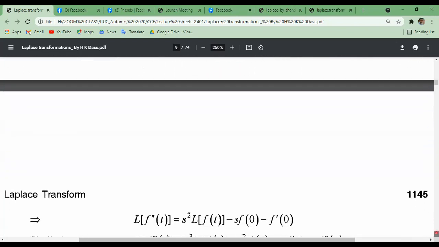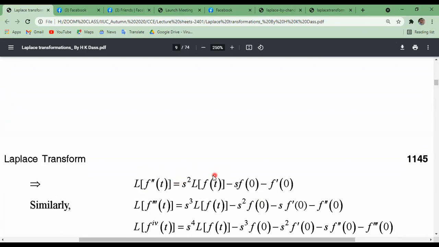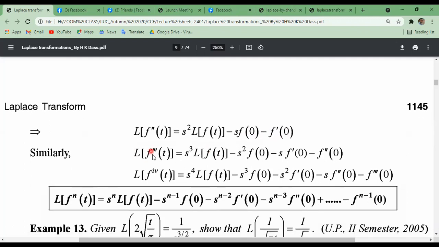Now, Laplace transformation of f double dash t can be written as, just multiplying with s, s square Laplace transformation of f of t minus s into f of 0 minus f dash 0. Similarly, we can write Laplace transformation of the third derivative of f of t as s cube Laplace transformation of f of t minus s square f of 0 minus s into first derivative of f at 0 minus the double derivative of f at t equals to 0.